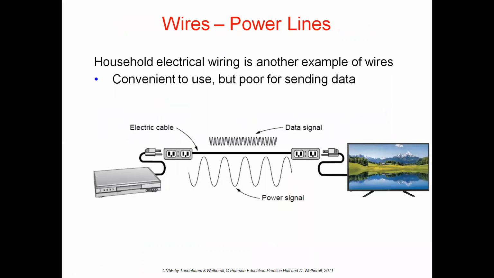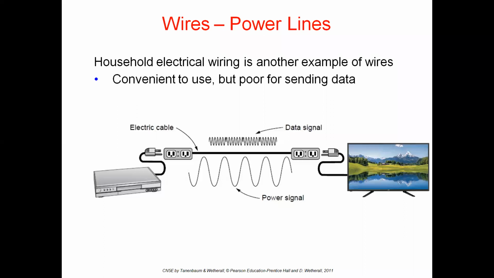Next, another type of wires is power lines. The household electrical wiring we all know is the best example of power lines wires. These are very convenient to use, but very poor for transmitting data.